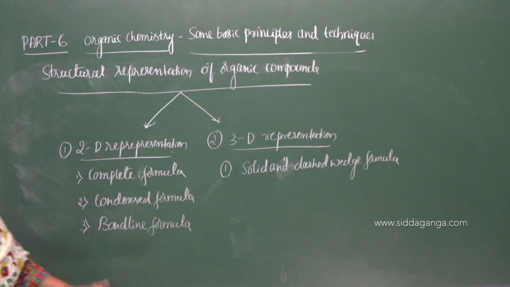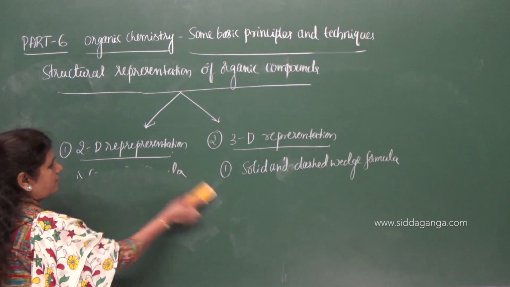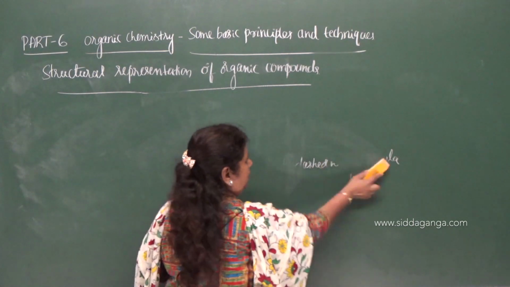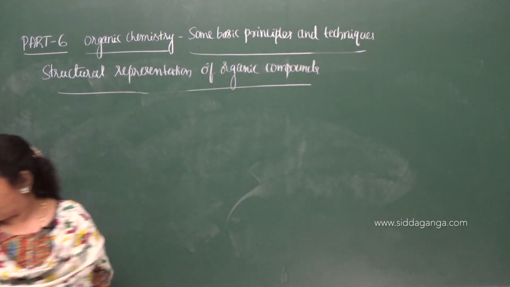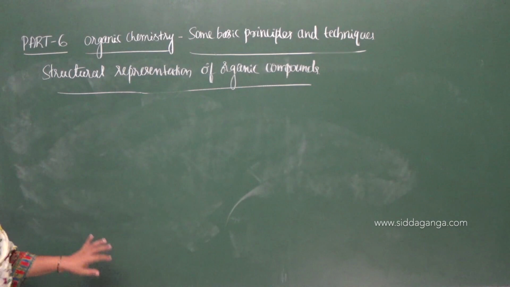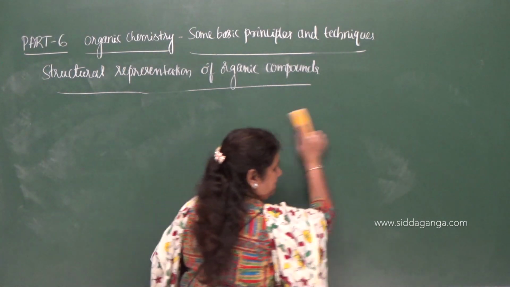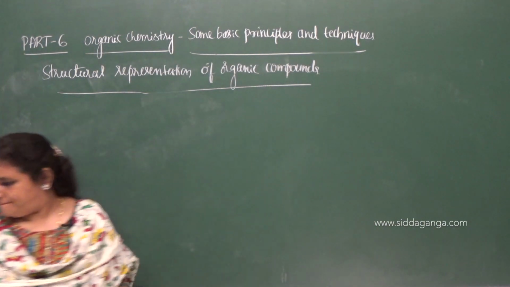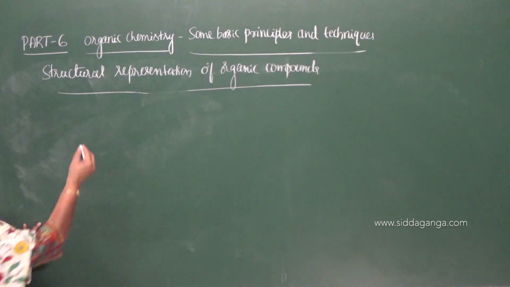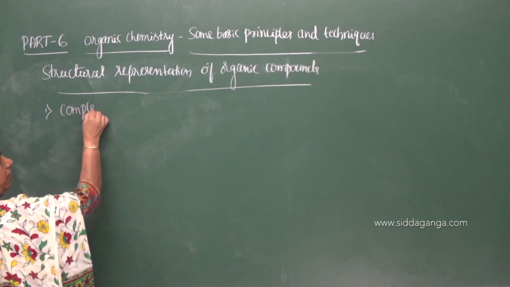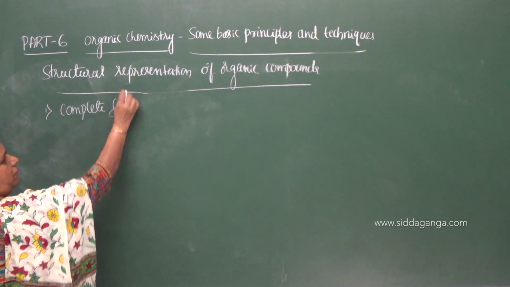So in two-dimensional representation, first one is complete formula.